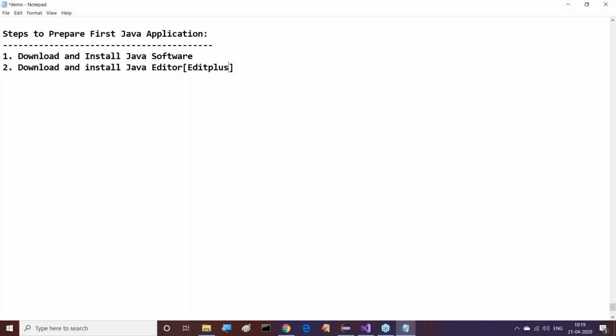For the remaining topics, I will install IntelliJ IDEA. In the demo class also, some people were asking me about IntelliJ IDEA. Yes, definitely, I will discuss it with you. Another IDE I will also use. I will give clarity time to time on what you have to install and what you have to use.